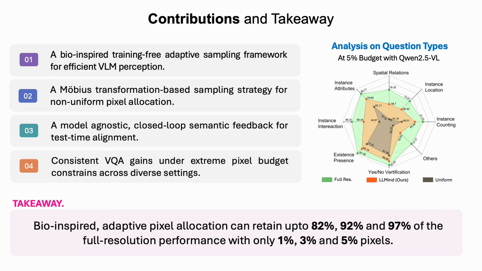Our study suggests that a large portion of pixels processed by modern VLMs are often unnecessary for reasoning, as LLMind retains up to 82%, 92%, and 97% of the full resolution performance using only 1%, 3%, and 5% of the pixels respectively. We hope this work encourages future research toward more adaptive, efficient, and biologically inspired visual perception systems.